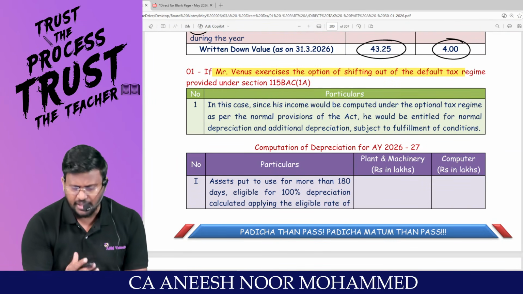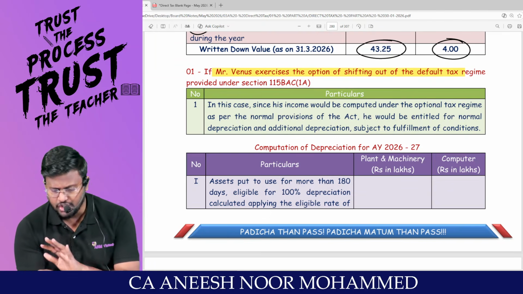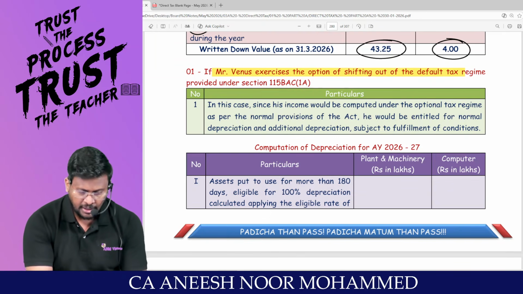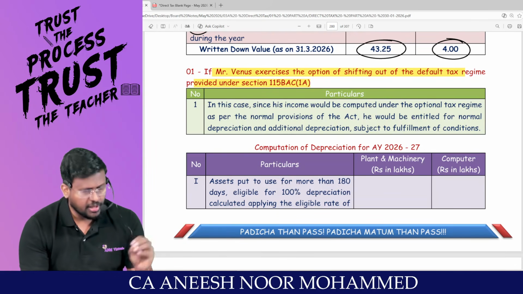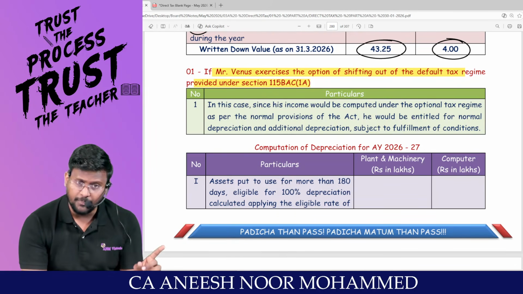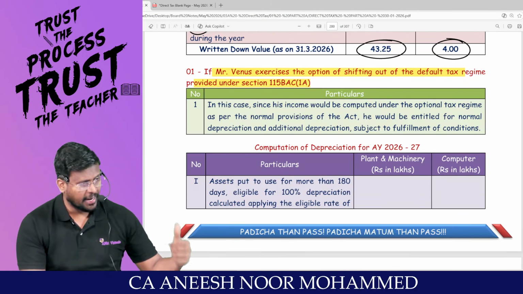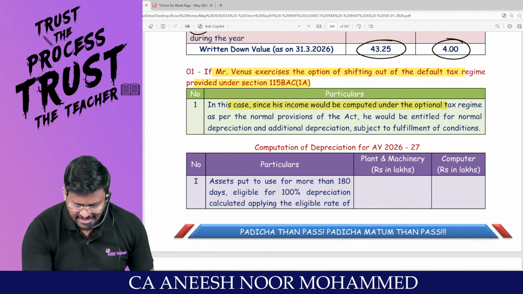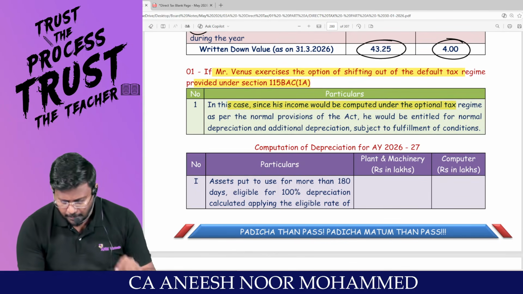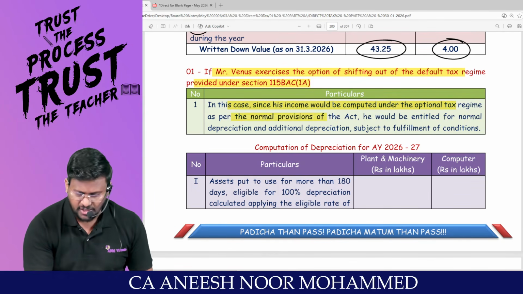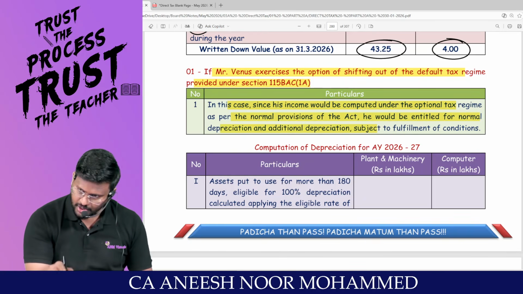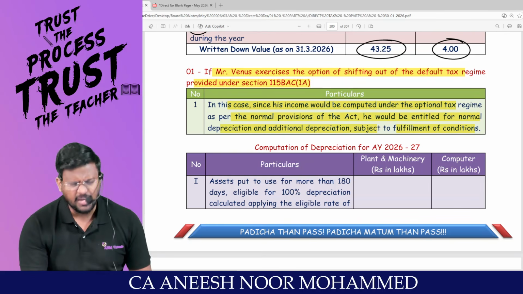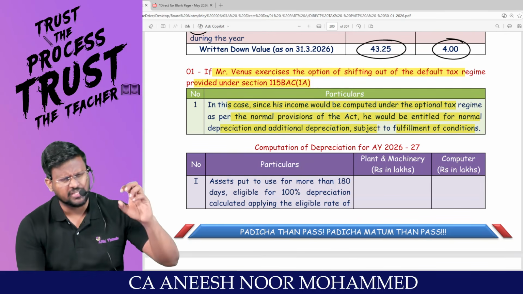If Mr. Venus exercised the option of shifting out of the default tax regime, that means if the assessee is saying that I don't want the default tax regime, then you are entitled to claim additional depreciation. Sir, in this case, since his income would be computed under the optional tax regime as per the normal provisions of the Act, he would be entitled to normal depreciation and additional depreciation, subject to fulfillment of conditions. Both depreciations are allowed.